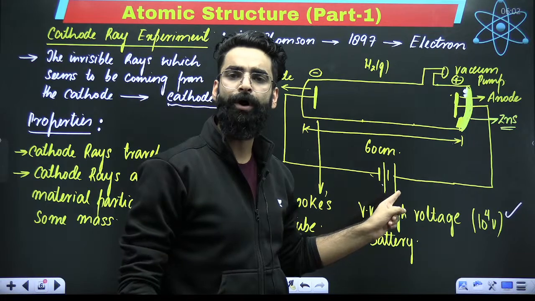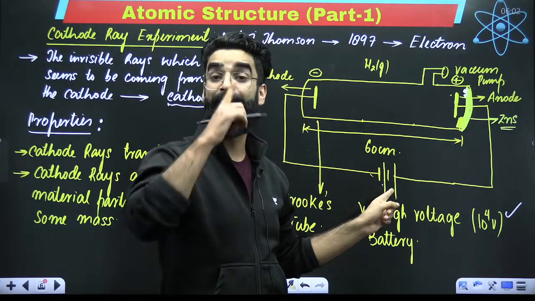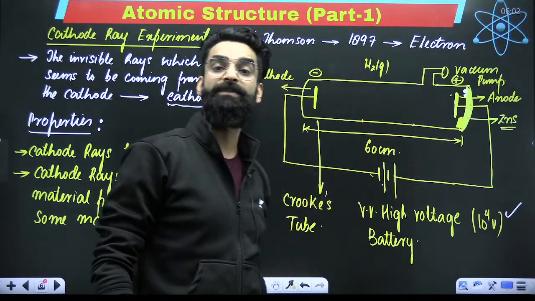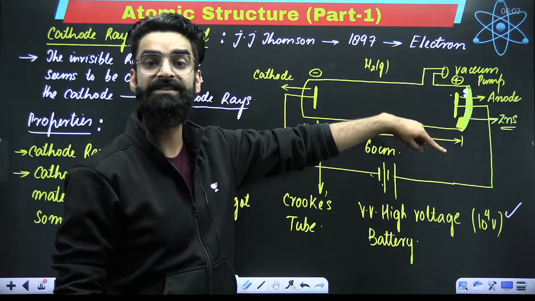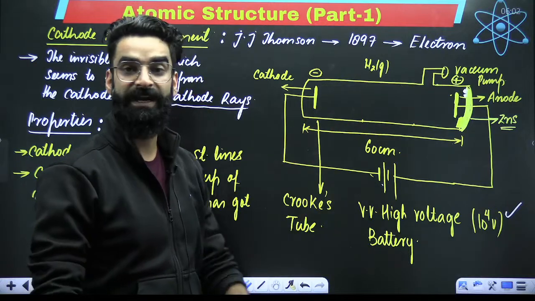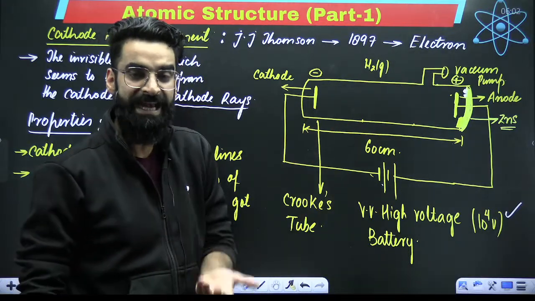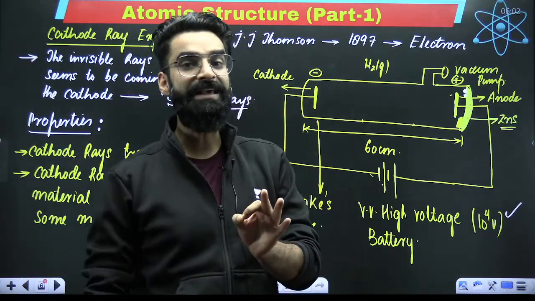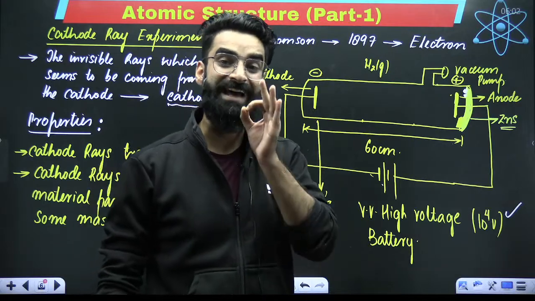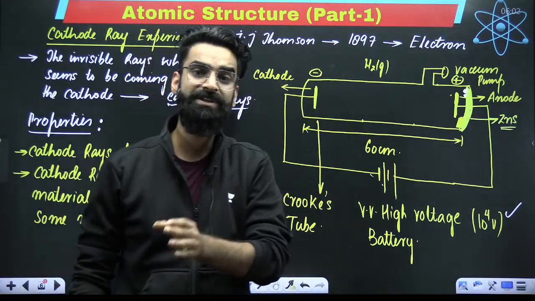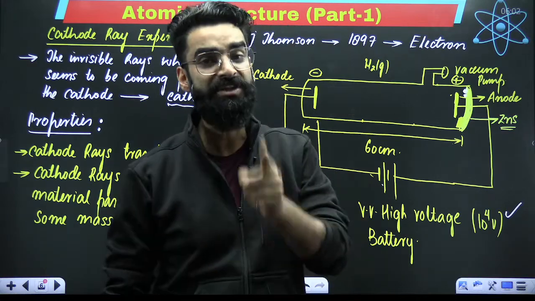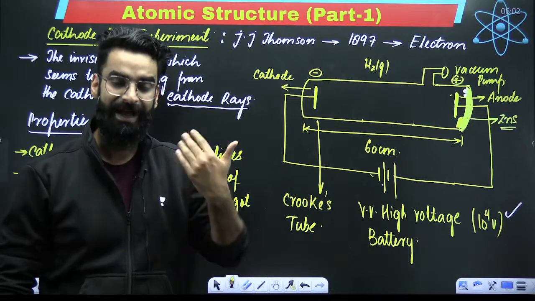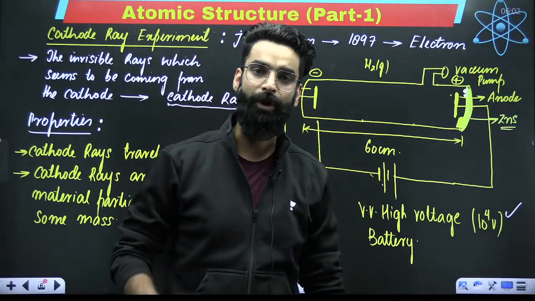When the battery was turned on, when the voltage of the battery was kept approximately 10^4 volts, some invisible rays seemed to be coming from the cathode and striking the zinc sulfide screen, at which bright spots were getting created. And he called these invisible rays the cathode rays. Now these cathode rays are made up of material particles which carry mass and have negative charge, and he called these negatively charged particles negatrons. Later on, these negatrons were called electrons.